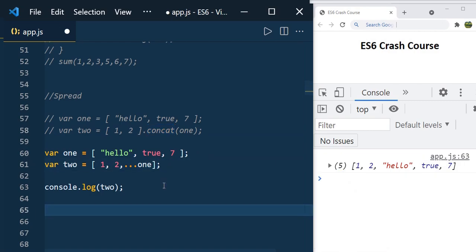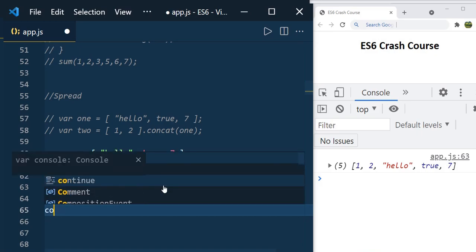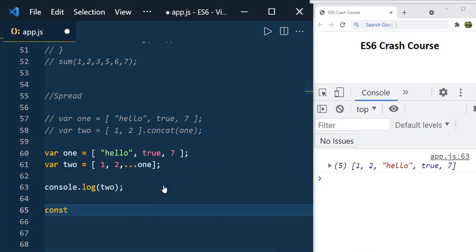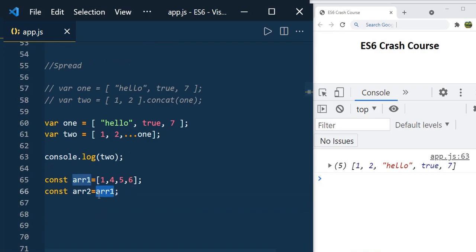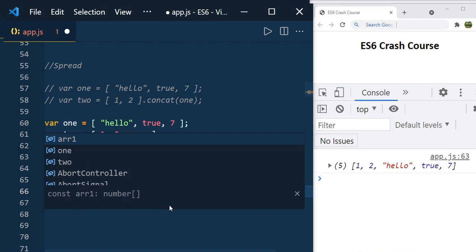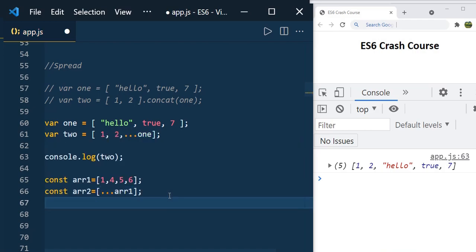Using the spread operator you can do a shallow copy. So let's say you have a constant array1 equal to, so normally we copy like this, array1 to array2, but we know that arrays are reference types. So when you make changes to array2, those changes will be reflected in array1 too. Instead of that, you can do a shallow copy using the spread operator. Open the brackets like this and then three dots, then array1. Now this is a shallow copy.